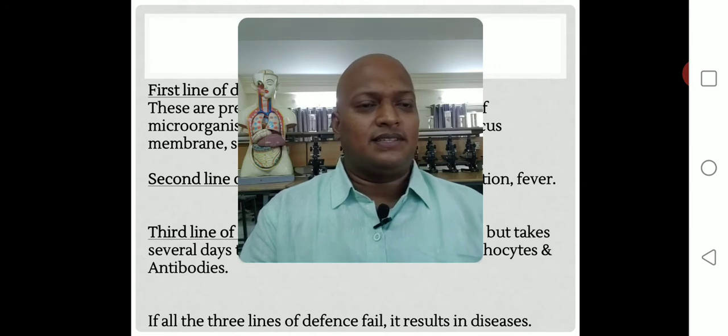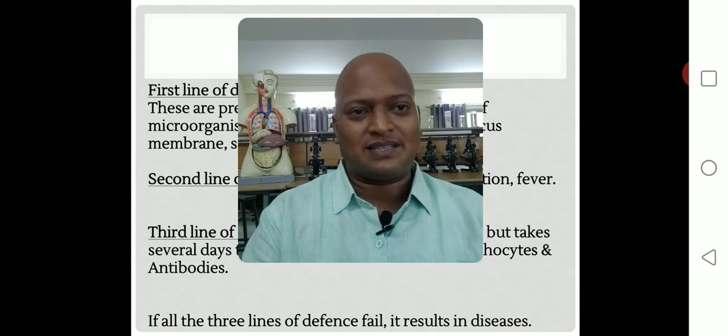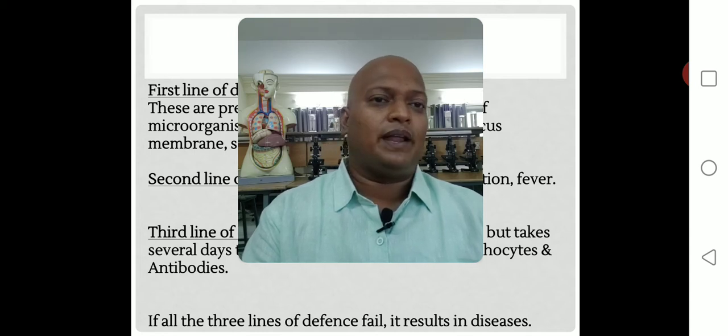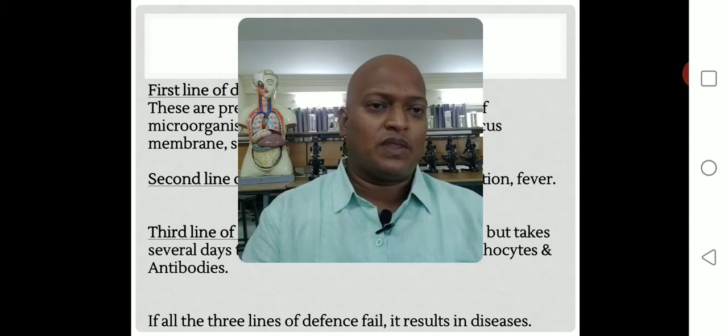Earlier we discussed what is meant by immunity, what the definition of immunity is. Immunity is a 24 by 7 bodyguard system in our body, and the ability to fight against and protect from different types of disease-causing organisms or foreign substances is called immunity, right? The ability, the power to fight against different types of microorganisms. So how is immunity maintained in our body?